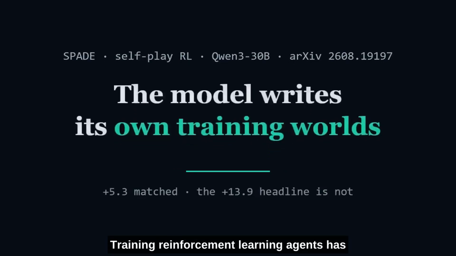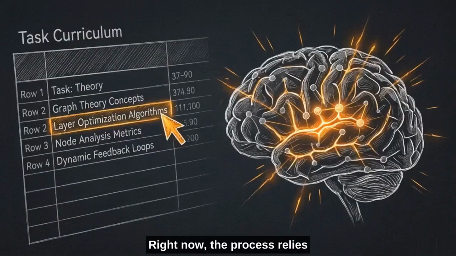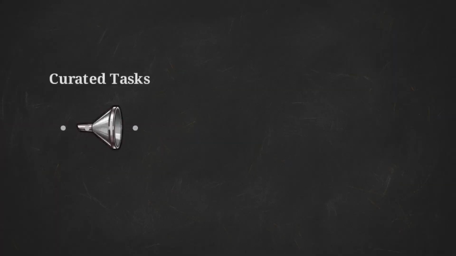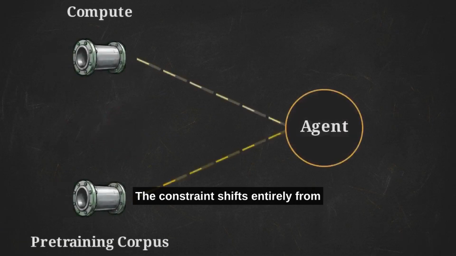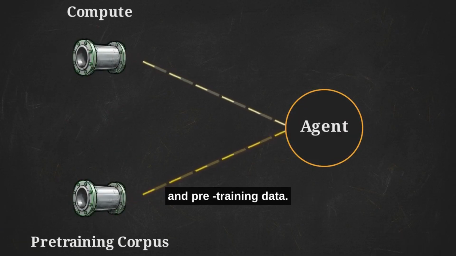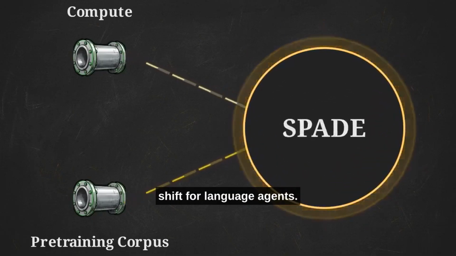Training reinforcement learning agents has a strict speed limit, and it's us. Right now, the process relies on static, human-curated task suites to teach models how to act. But if the training environments themselves become a learnable output, that bottleneck disappears. The constraint shifts entirely from human labor to raw compute and pre-training data. A new framework called SPADE attempts to operationalize this exact shift for language agents.